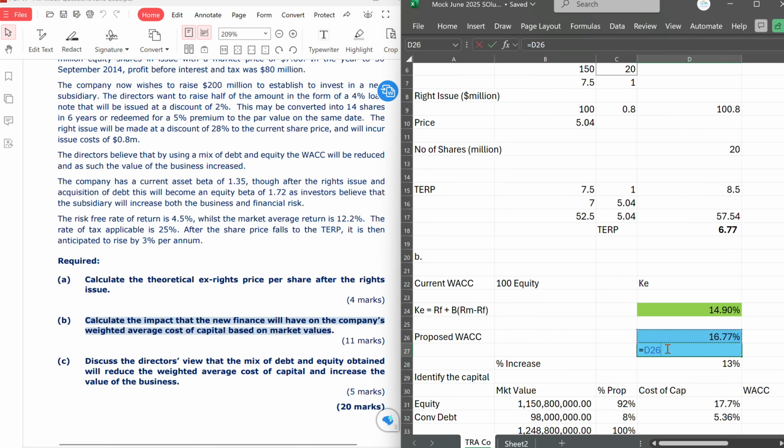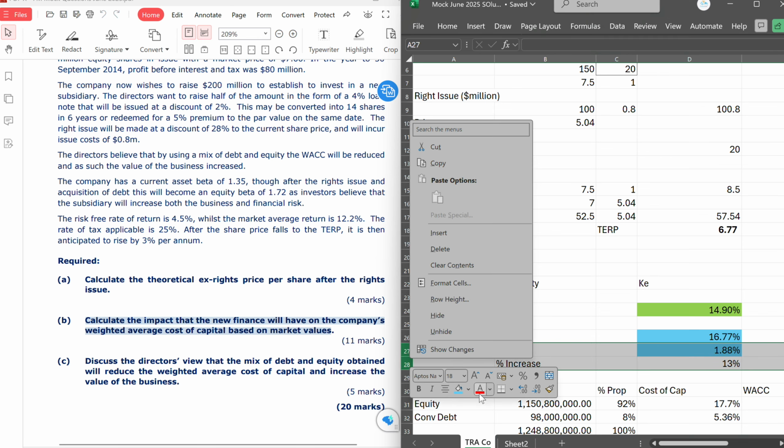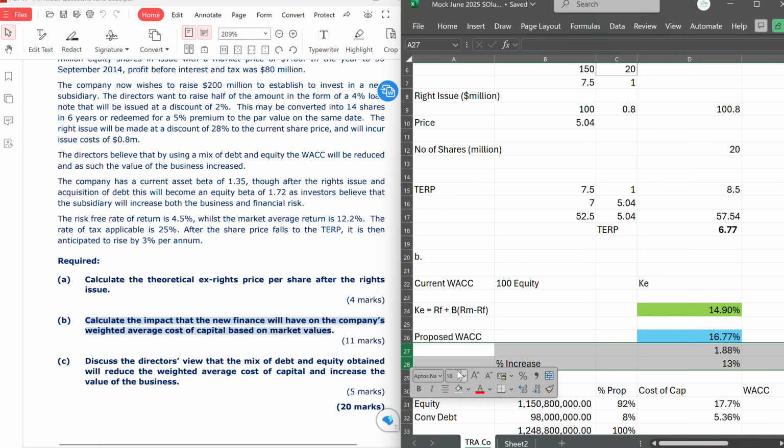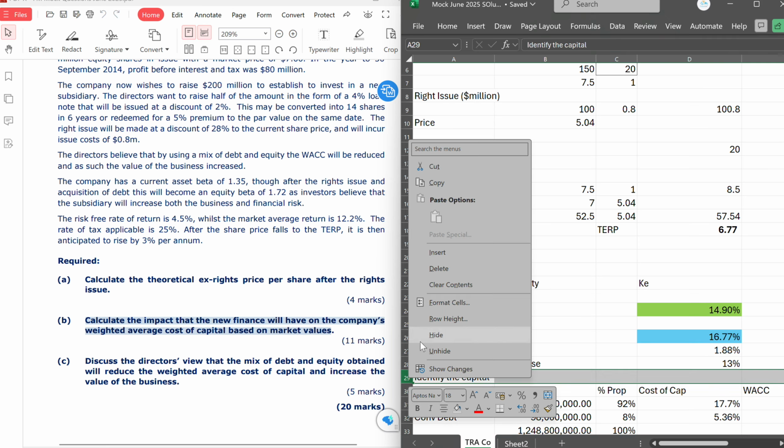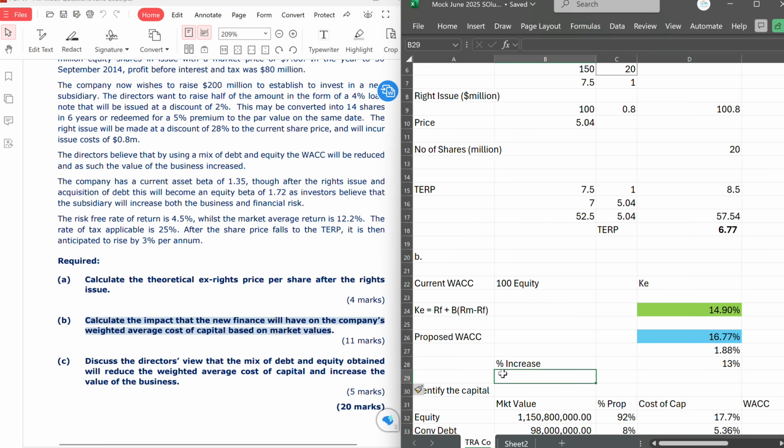that will be just saying this minus this, whichever one you are comfortable talking about, because you have to also comment after the calculation. So we can talk about it and say the new debt and right issue has increased WACC from 14.9% to 16.77%.